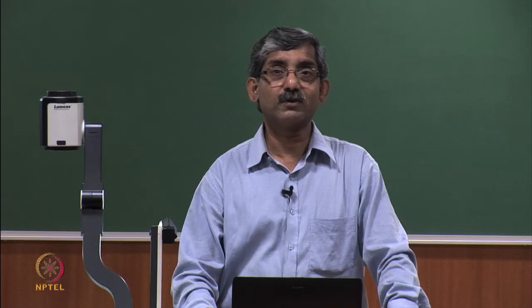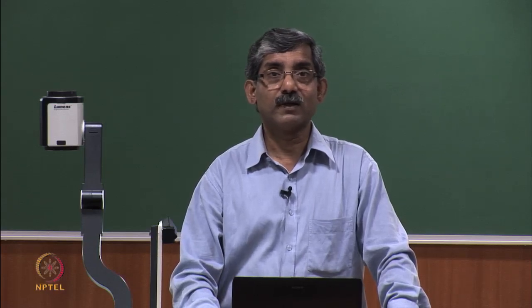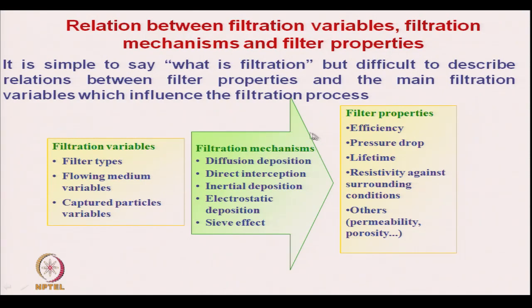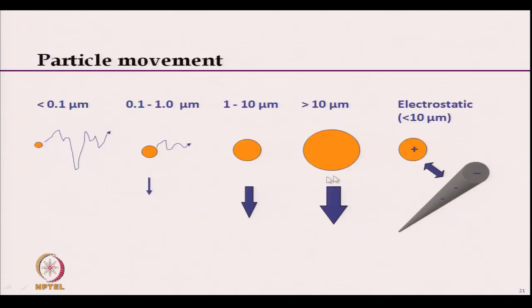So, we should use the knowledge of the filtration mechanism and filtration variables. We have to have combined knowledge and the interrelationship between all three aspects, then we can properly design the filter for a particular application.